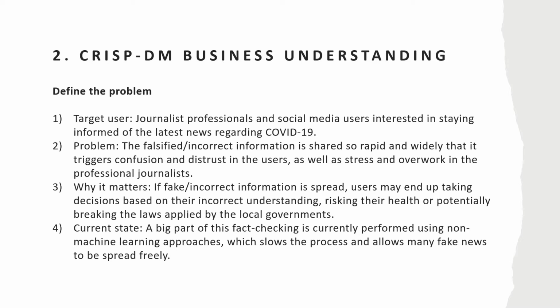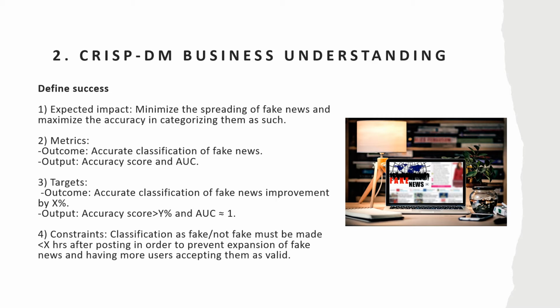If fake or incorrect information is spread, users may end up taking decisions based on their incorrect understanding, risking their health or potentially breaking the laws applied by the local governments. Today, a big part of this fact-checking is currently performed using non-machine learning approaches, which slows the process and allows many fake news to be spread freely.